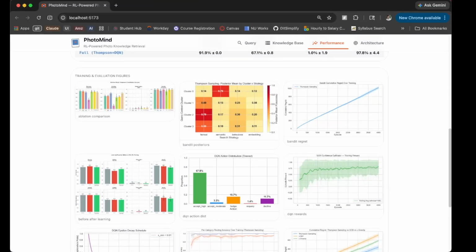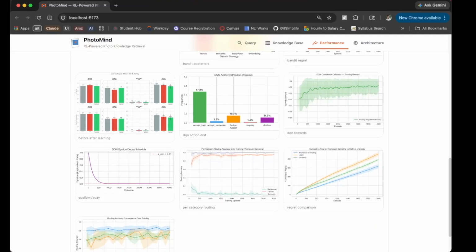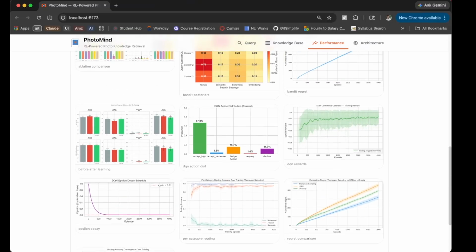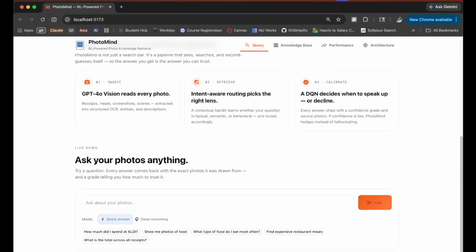There are 10 figures total in the repo. Regret curves, posterior distributions, action distributions, they're all in the report. Testing: 90 unit tests across 3 files covering reward computations, all four search categories, and both storage backends, all are passing.